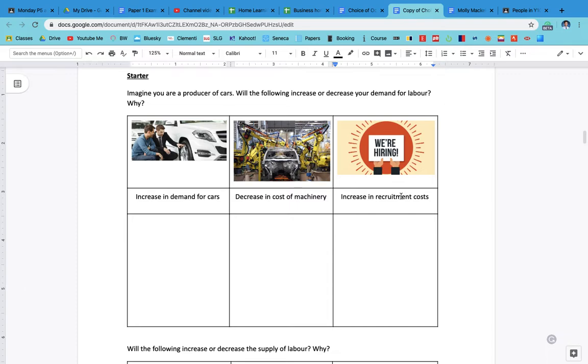An increase in recruitment costs is going to increase the cost of recruiting, so businesses would demand less. That's the law of demand: the more expensive something is, the less people demand of it. So the demand for workers, or car workers in this case, follows the exact same rules as the demand for any commodity, good or service.